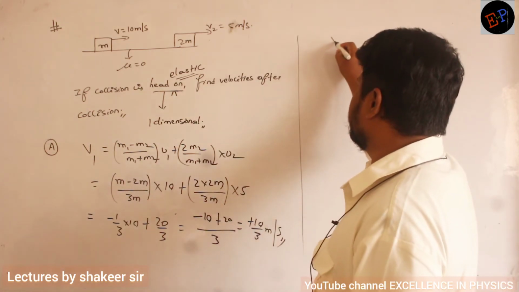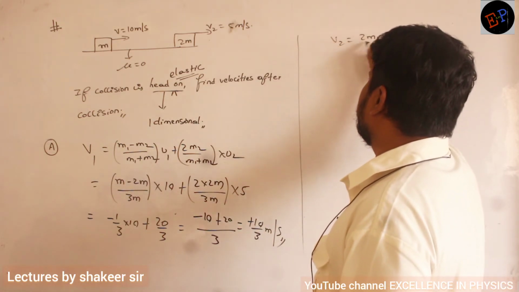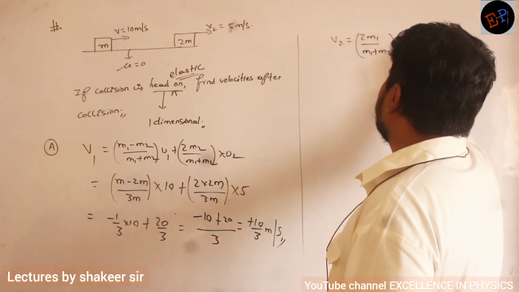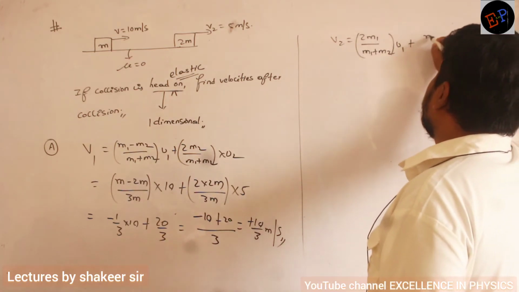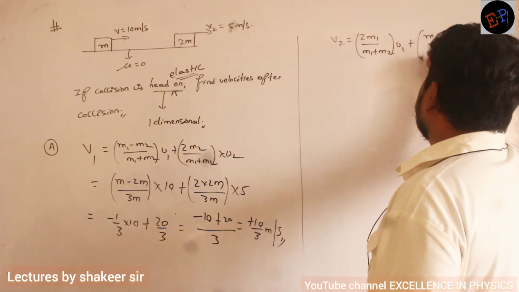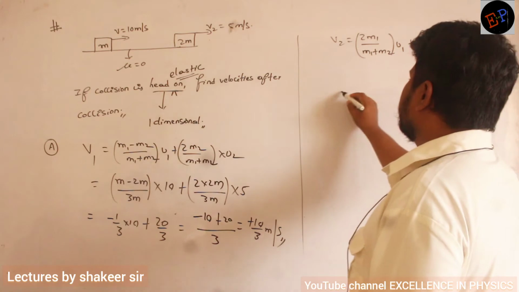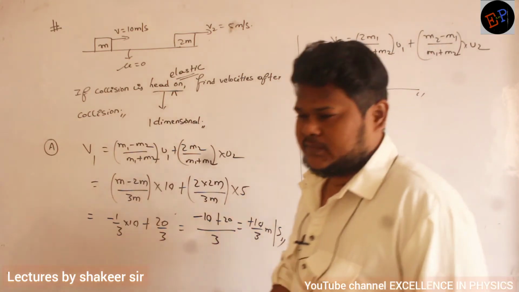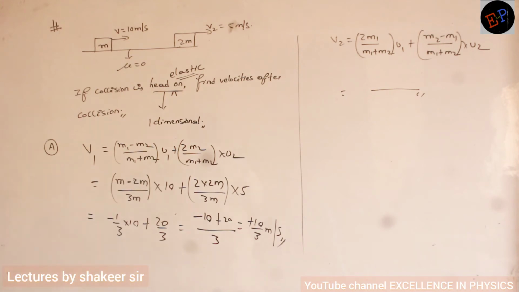What is the equation? So 2m1 divided by m1 plus m2 into u1 plus m2 minus m1 divided by m1 plus m2 into u2. So just do this calculation. That is our required answer. Okay? Just equations based.